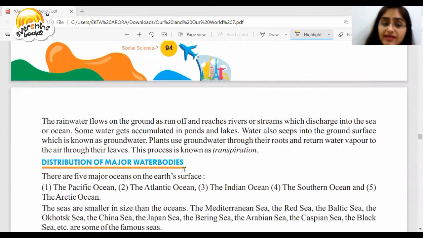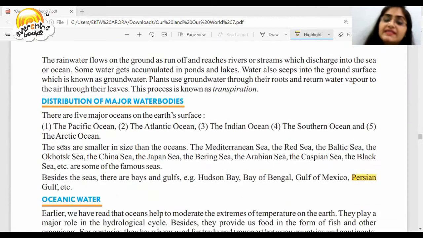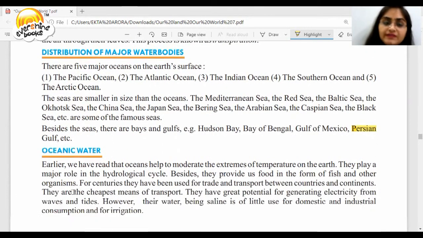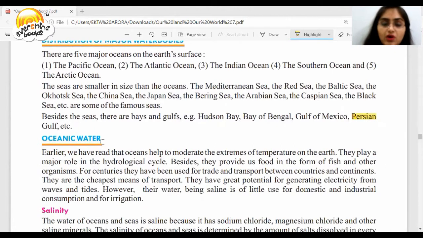Distribution of water bodies. We have already learned in the previous chapter that they are made of 5 major oceans. These are the names. The seas are smaller in size in comparison to oceans. The Mediterranean Sea is a famous example of seas. Now besides the seas, there are bays and gulfs. These are the examples of bays and gulfs. Now we'll talk about oceanic water. Earlier we have already read that it's saline water, and we'll read further about it.